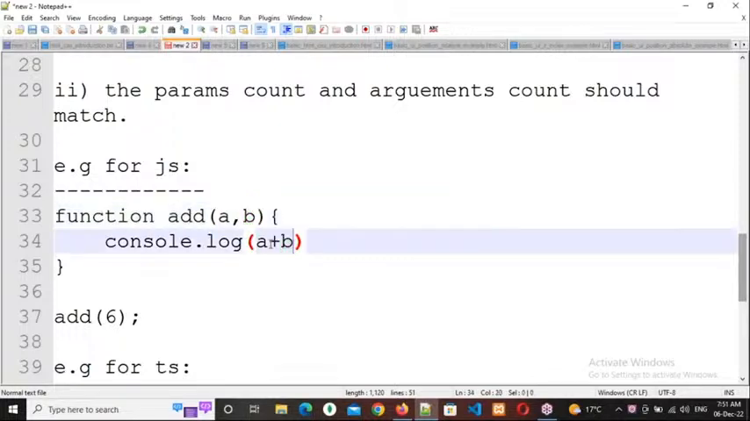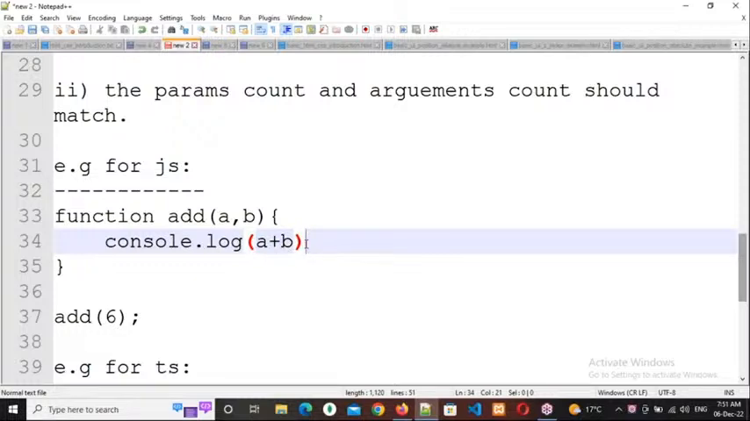So number plus number equal to number, number plus string equal to string, string plus number equal to string, but number plus undefined equal to not only me, JavaScript also doesn't know that. That's why it will throw output as NaN. I don't know, but definitely that is not a number. It will give the output as NaN only. It is not error, but that is the output. NaN, not a number.